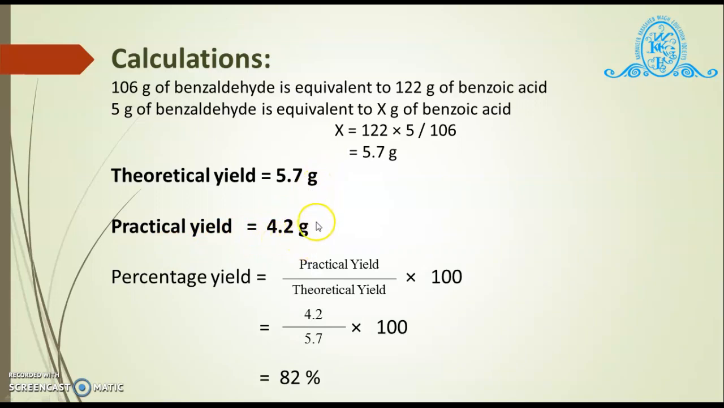Putting this value into the formula, we can calculate the percentage yield. The formula is practical yield divided by theoretical yield into 100. Here practical yield is 4.2 divided by theoretical yield 5.7 into 100. So our percentage yield obtained is 82%.